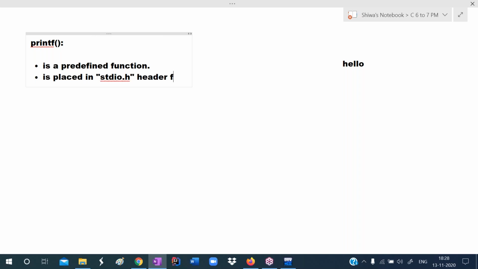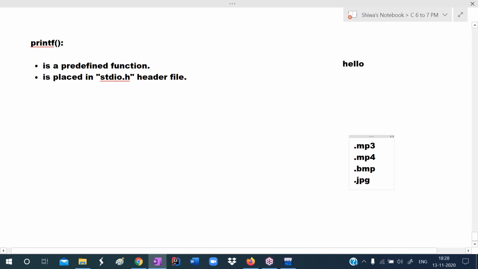So .h is the extension. For the songs, .mp3 is the extension. For the movies, .mp4 is the extension. For the paint images, .bmp is the extension. For your photos, .jpg is the extension. Like that, this .h is the extension of a header file.